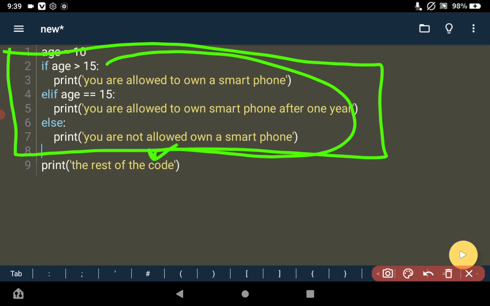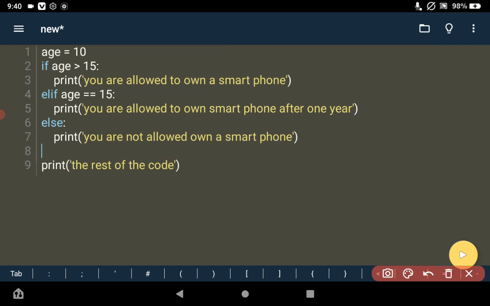If it is not true, then it will check for the else if. If the else if is true, then the rest of the conditions are not going to be run, like else. Then it will jump and continue running the code. But if both of them are not true, then the computer has no option but to run this else statement.